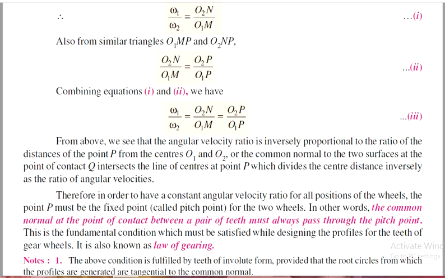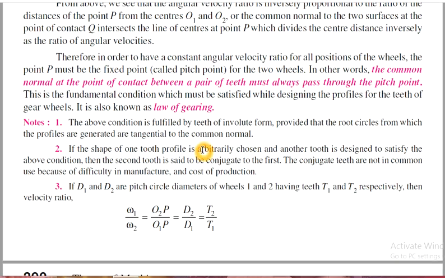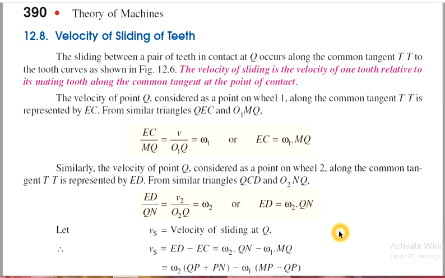This fundamental condition is called the law of gearing, which must be satisfied while designing any profile of the teeth for gear wheels. And also there is a condition that omega 1 by omega 2 is equal to d2 by d1, which is equal to t2 by t1, where t is the number of teeth and d the pitch circle diameters of the respective wheels. As we know, in the law of gearing, the formula we found is omega 1 by omega 2 is equal to O2P by O1P.